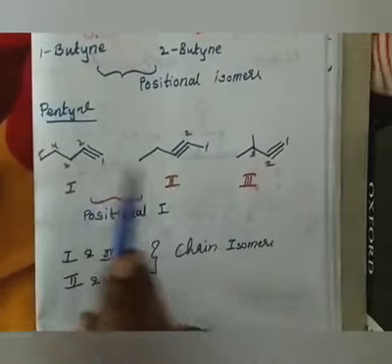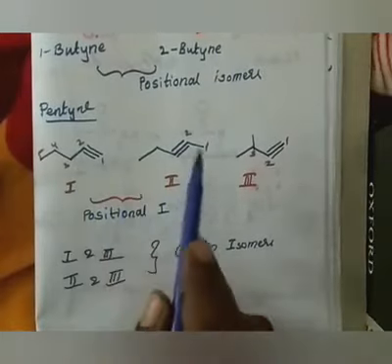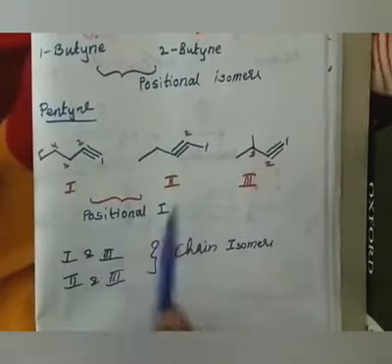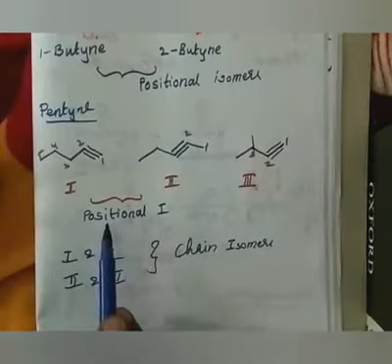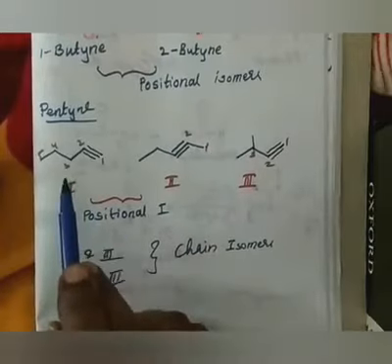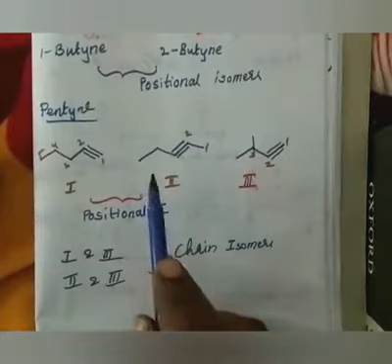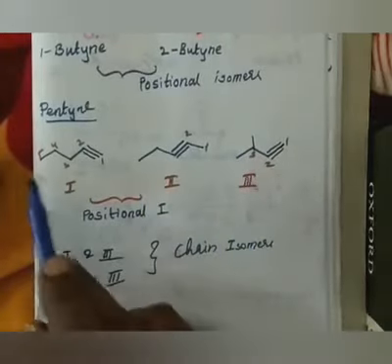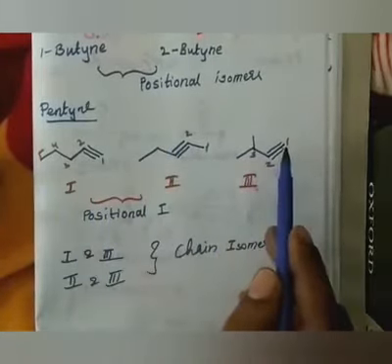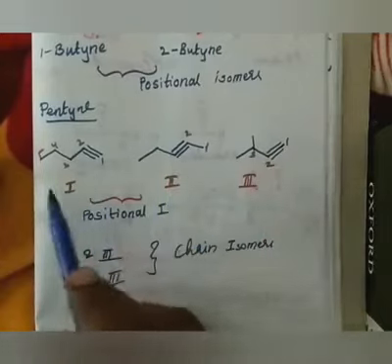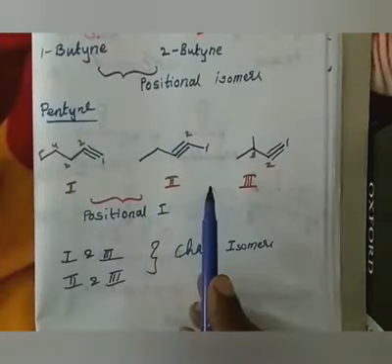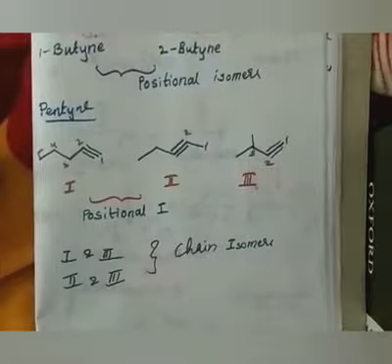Therefore I cannot call them chain isomers, but the position of the triple bond is different, therefore I call them positional isomers. Whereas if I compare the 1st and 3rd structures, and the 2nd and 3rd, they differ in the chain only. This is a 4 carbon long chain, whereas these two are 5 carbon. Therefore I call them chain isomers.